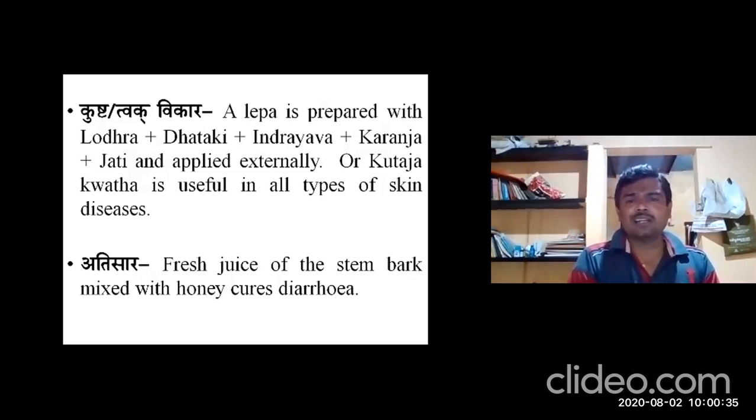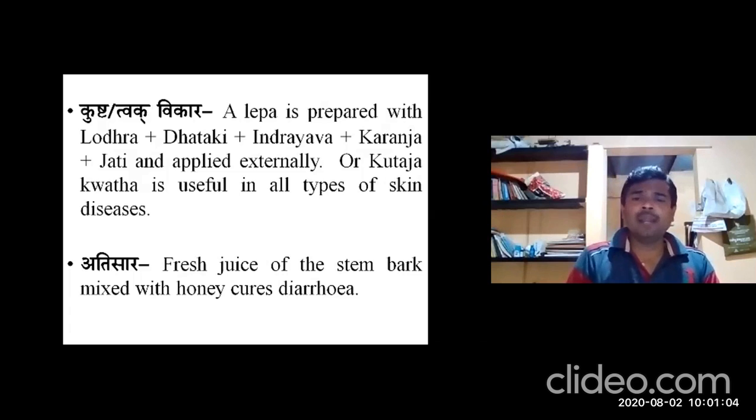So all these drugs you can take, and like the Kalka Dravyas, you can prepare a fine powder, and from that you can prepare the lepa. That lepa is applied externally wherever the affected area is. This is one of the procedures. Kutaja Kwata is useful in all types of skin diseases. A simple single drug therapy, you can prepare the Kutaja Kwata, administered internally.